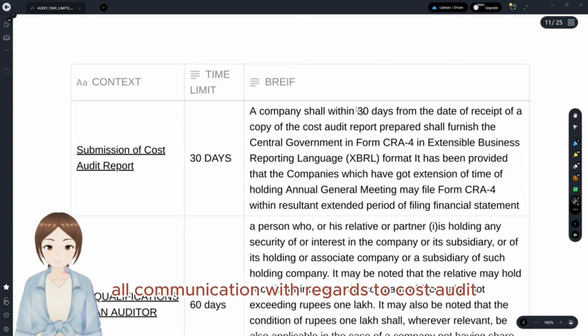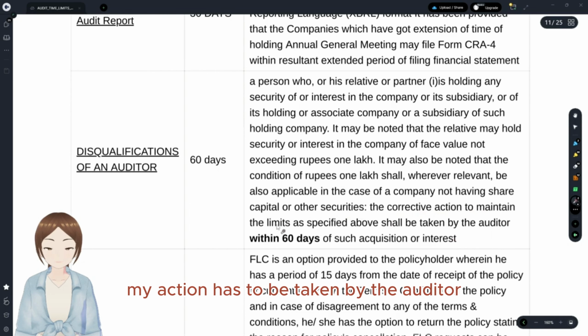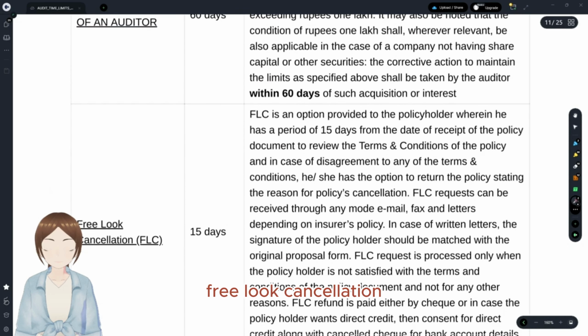And disqualifications of auditor. Disqualification of auditor is with regards to a relative holding security or interest in the company whose face value exceeds 1 lakh. You see, the relative is holding, but the corrective action has to be taken by the auditor within how many days? 60 days.